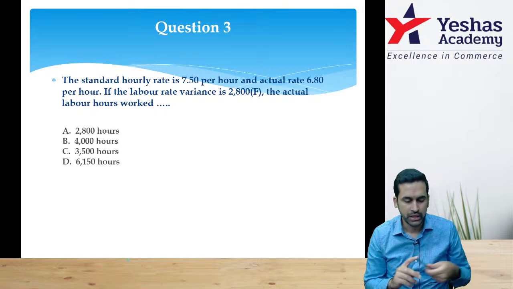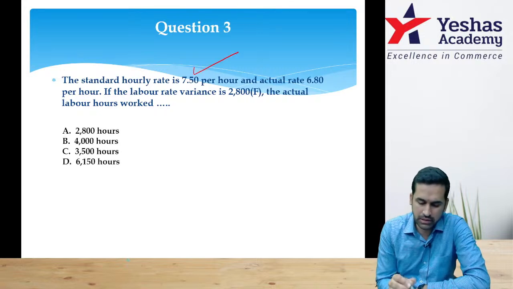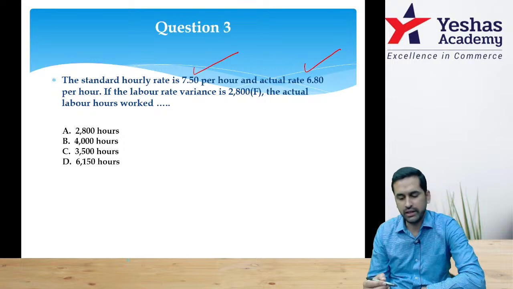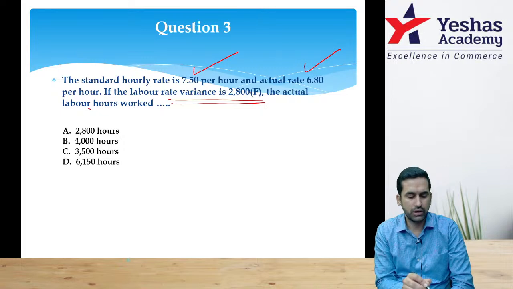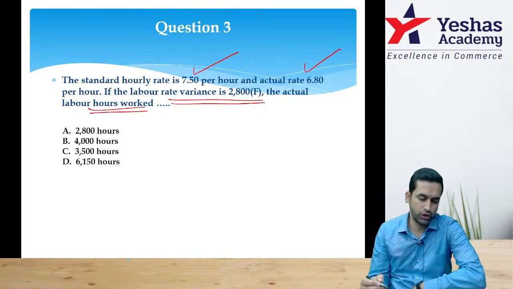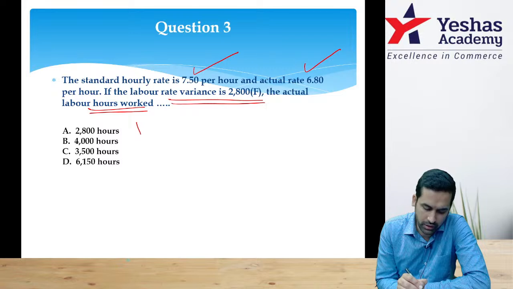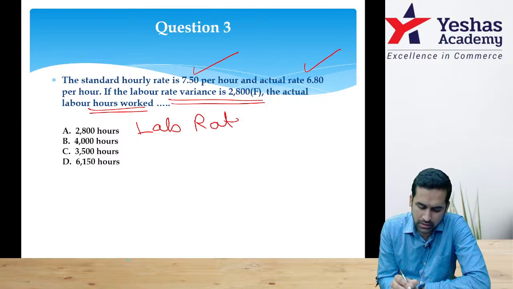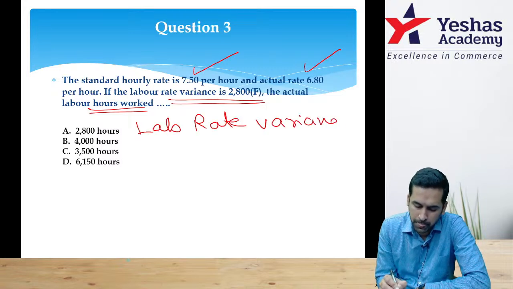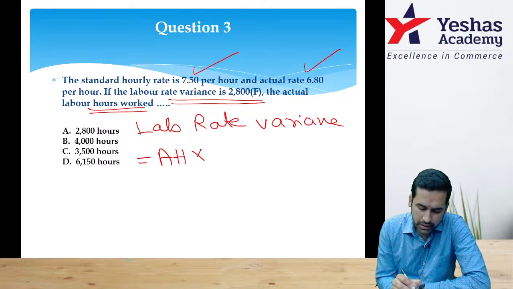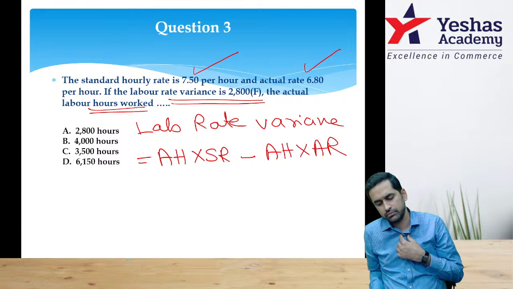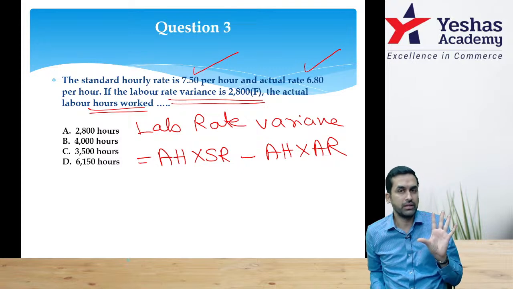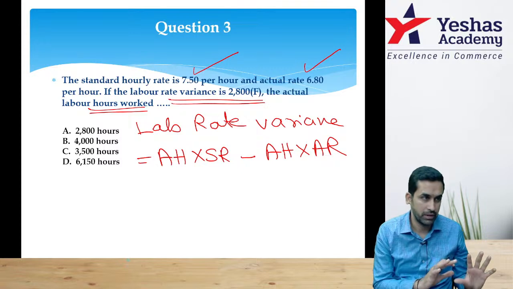Question 3. Standard hourly rate is 7.5. Actual hourly rate is 6.8. Labor rate variance is favorable. Actual labor hours worked is dash. The question is rate variance. First of all, labor rate variance, how to find out? Actual hours into standard rate minus actual hours into actual rate. Correct? Rate variance means I should not change time. I should change only the rate.